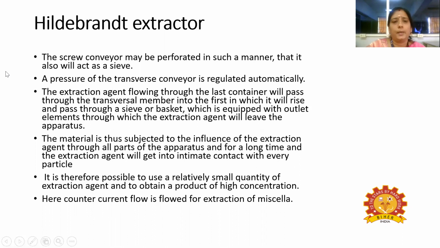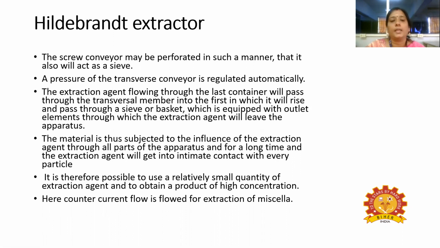Next is the Hildebrand extractor. Here the screw conveyor may be perforated in such a manner that it also acts as a sieve, and the pressure of the transverse conveyor is regulated automatically.